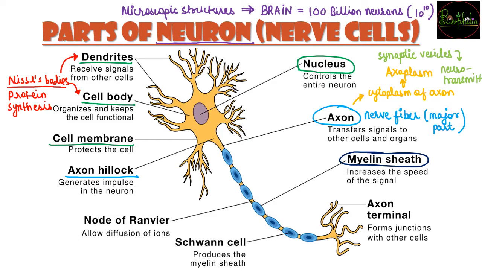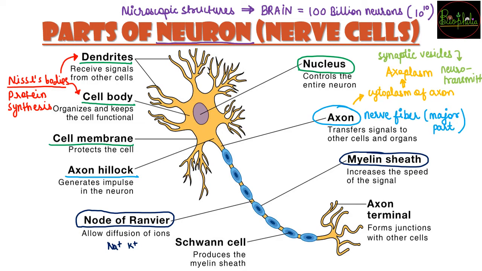This myelin sheath is going to act like insulation tape. जैसे insulation tape होती है, आपको current नहीं feel होता है. Similarly, there is not going to be wastage of that impulse, and it is going to increase the speed of the original signal. And there are some places where the myelin sheath is absent, and where the myelin sheath is absent, there is formation of the node of Ranvier. So the node of Ranvier is going to allow the diffusion of ions. There are ions of potassium and sodium. The ions need to diffuse, and the node of Ranvier can help with that.